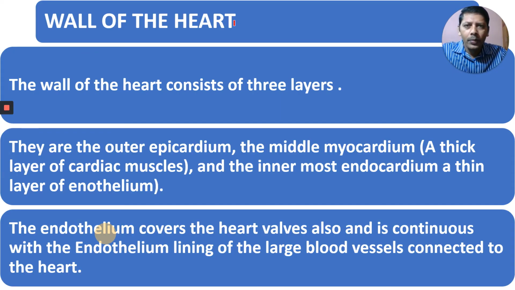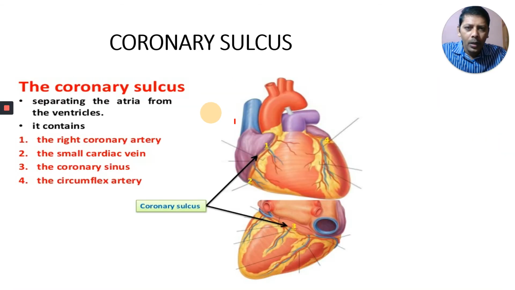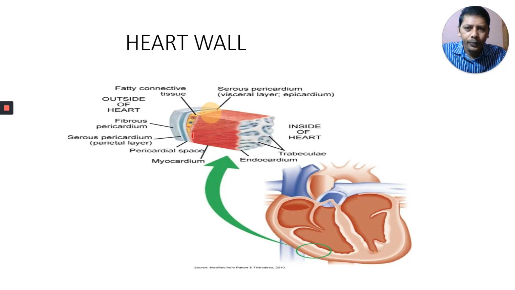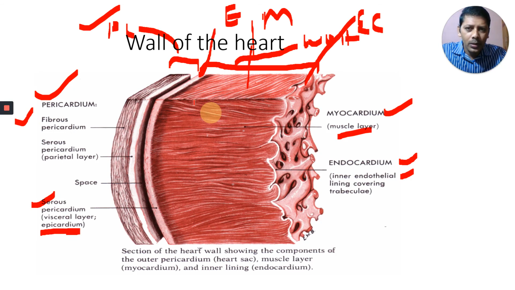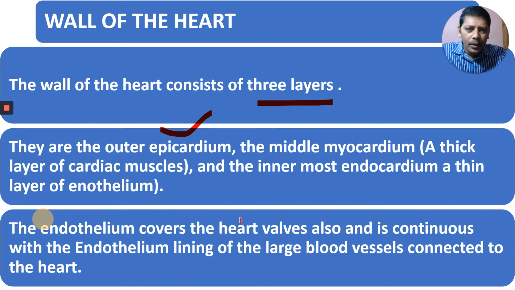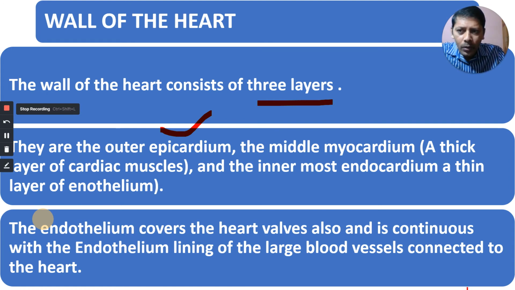Come to the wall of the heart. I told you this one. The wall of the heart consists of three layers. They are the outer epicardium, I showed you that one. This outer one is epicardium. And next, the middle myocardium.